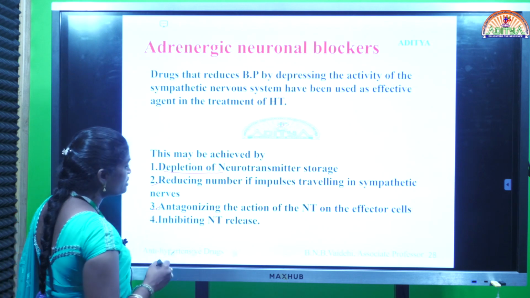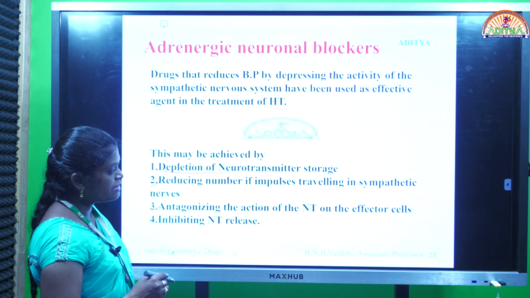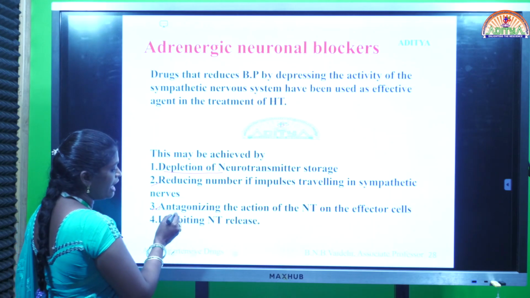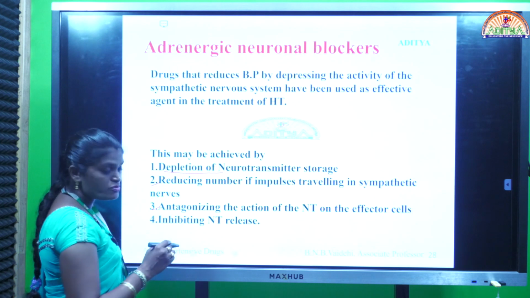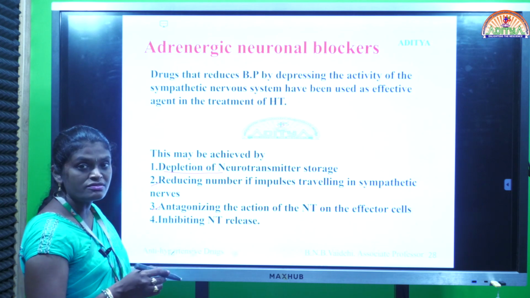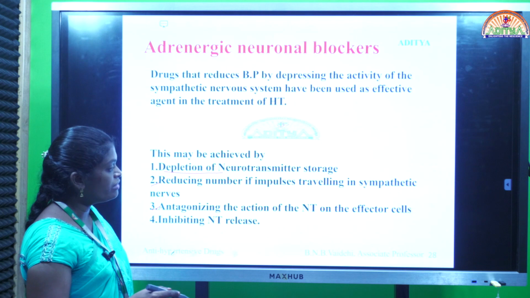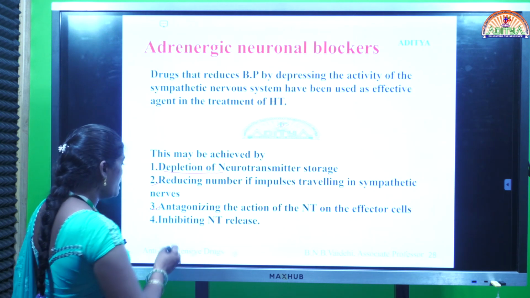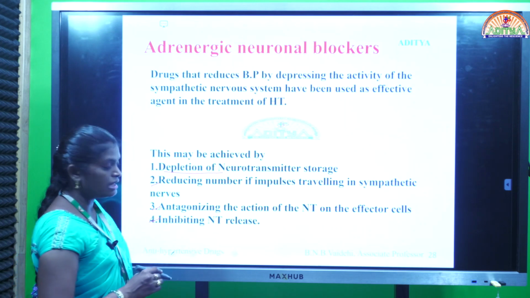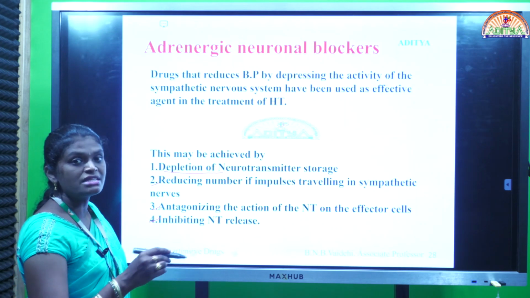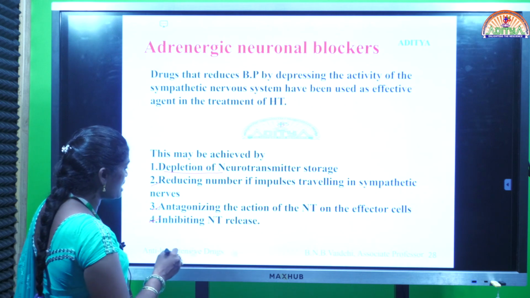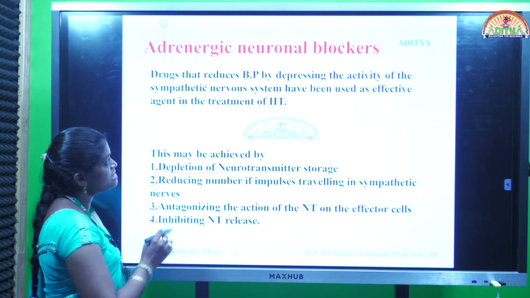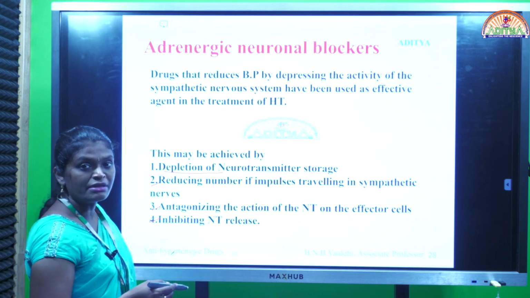Third one, antagonizing the actions of the neurotransmitter on the effector cells. It means we are giving a drug called antagonist. It means we inhibit the binding of agonist with the neurotransmitters. Thereby we can inhibit the actions exhibited by neurotransmitters like adrenaline and noradrenaline. And last, inhibiting neurotransmitter release. It means it prevents the release of neurotransmitters into the synaptic cleft. By using any one of these modes of action, these adrenergic neuronal blockers exhibit antihypertensive effect.